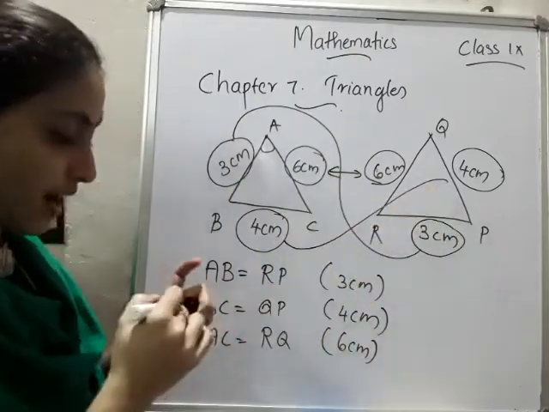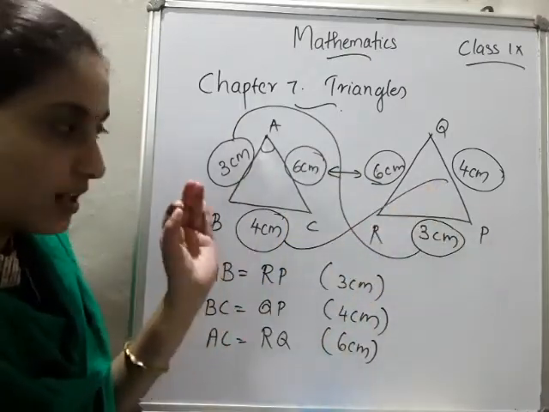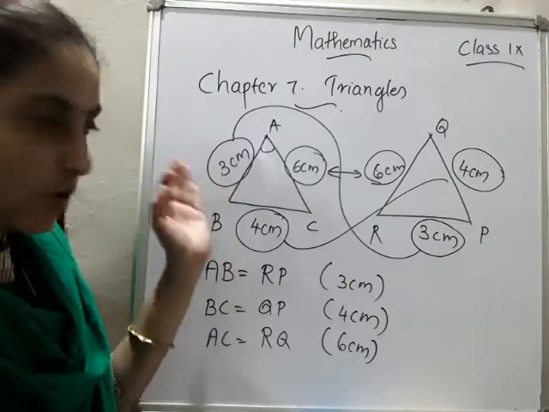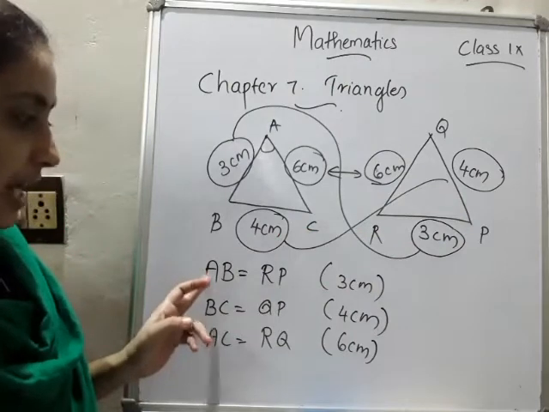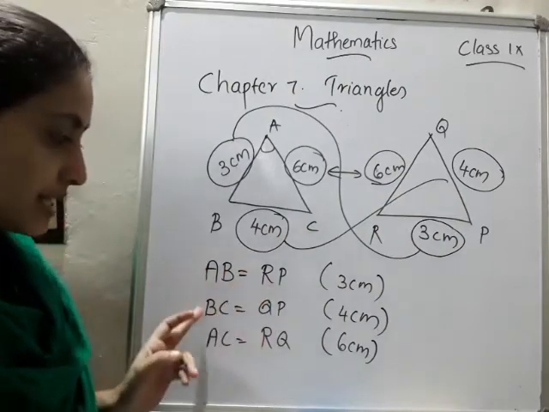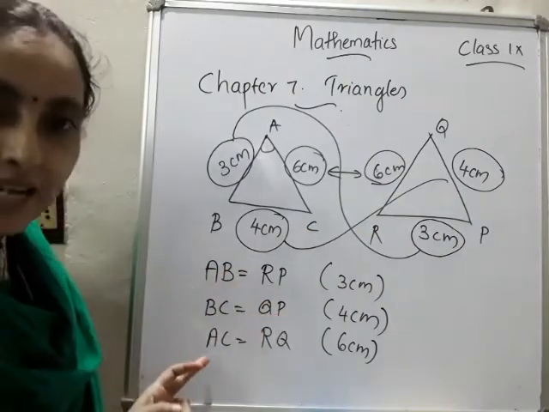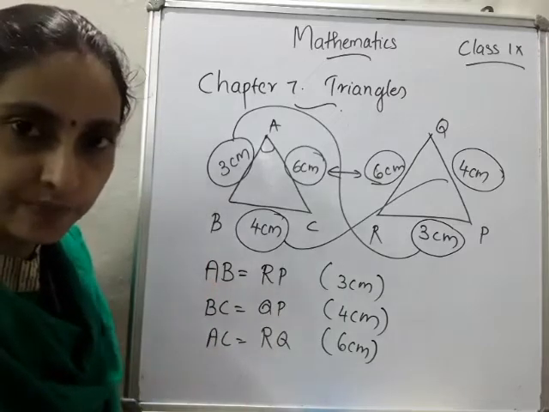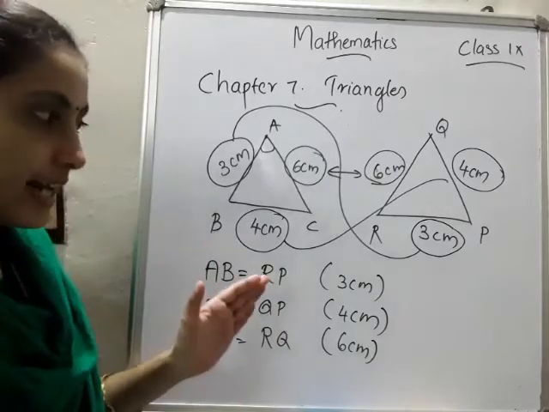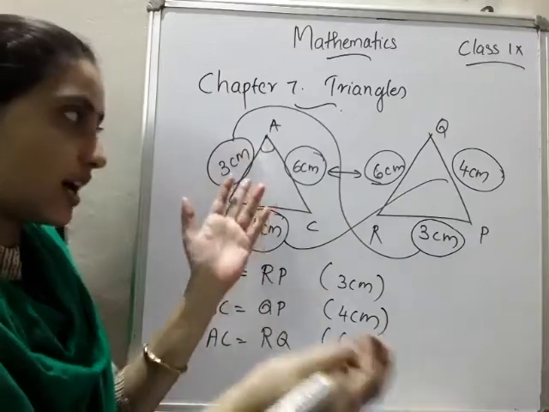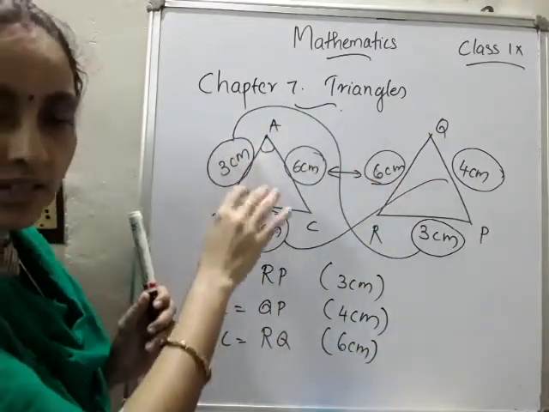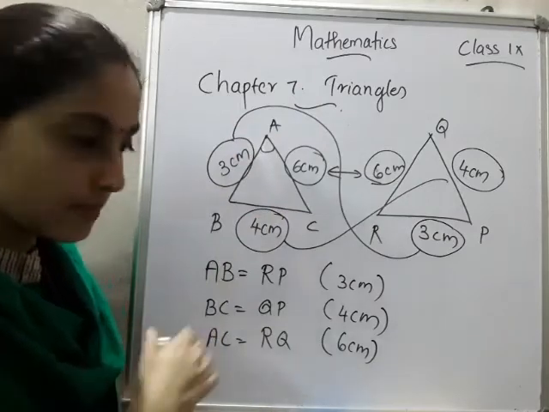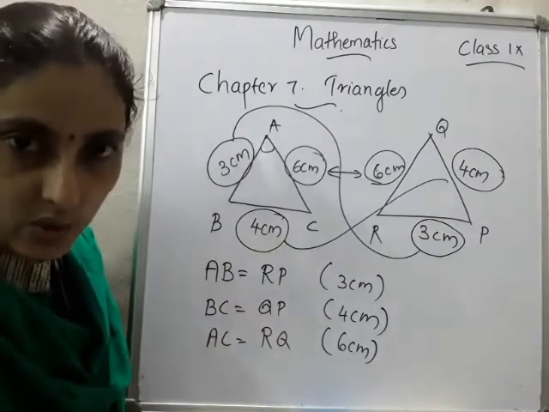So we can write AB will be equal to RP, BC will be equal to QP, and AC will be equal to RQ. So we can say that if we place this triangle over this one, we can find that both will be equal. What is the reason? Because all the sides are equal.